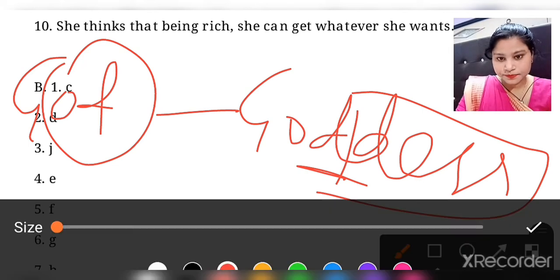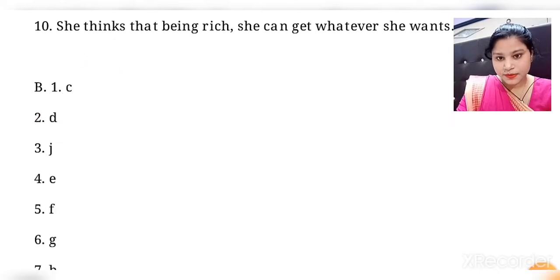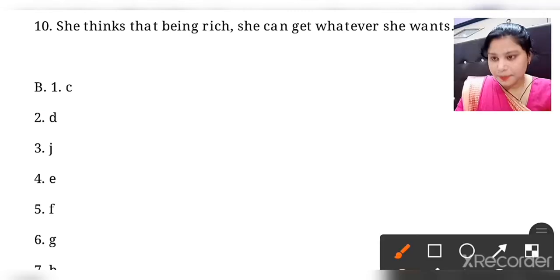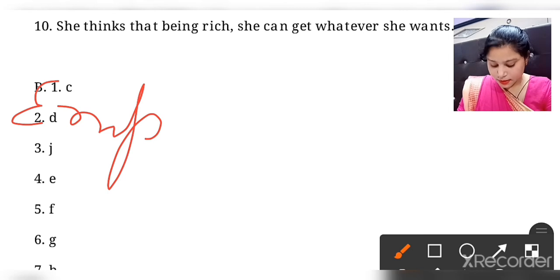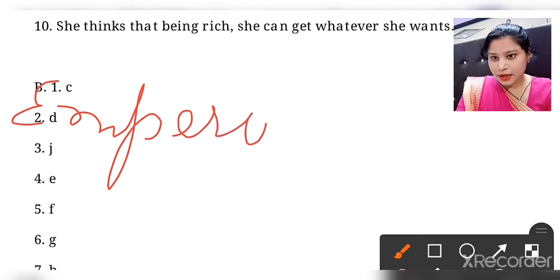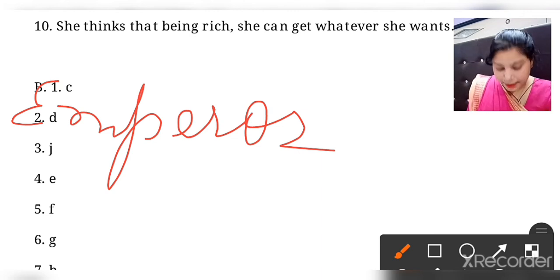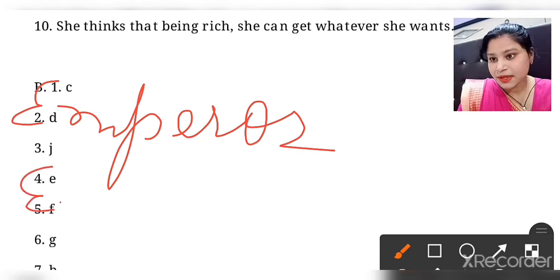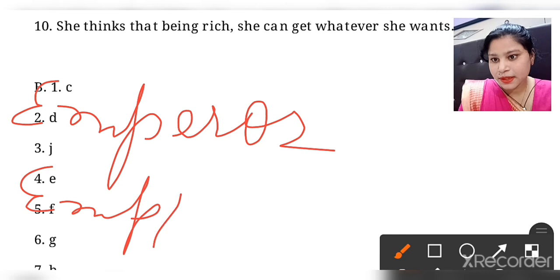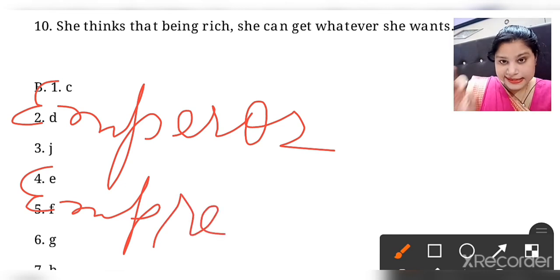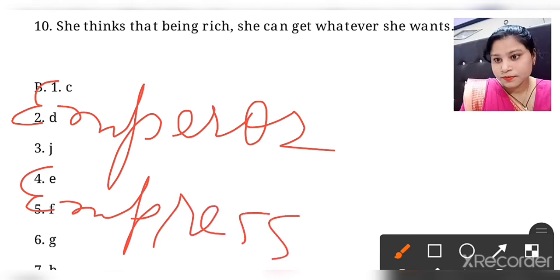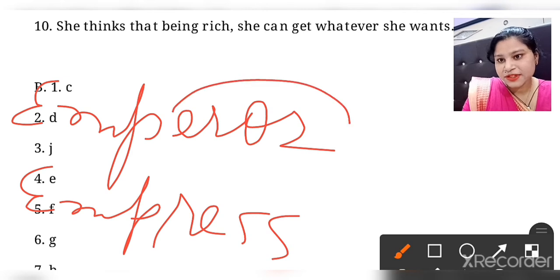The next word is emperor. What is the feminine word? See, it will be empress. See that something has been changed here.